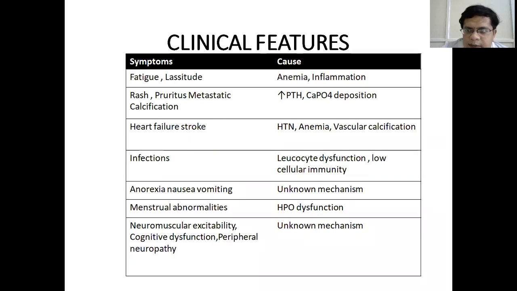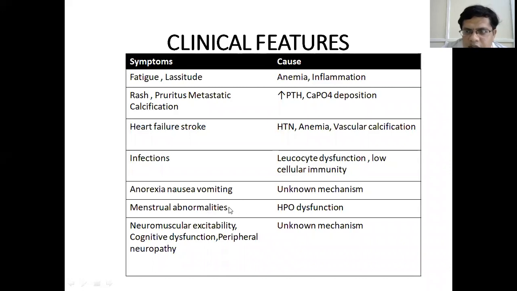So the frequent symptoms are fatigue, lassitude, which are due to anemia and inflammation. And due to increased deposition of calcium phosphate and increased parathormone, we have rash, pruritus, and deposition of calcium, that is metastatic calcification. Due to hypertension, anemia, and vascular calcification, we have increased incidence of heart failure and stroke. And in CKD, there is decreased function of the white blood cells and low cellular immunity, leading to infections. There are other features like anorexia, nausea, vomiting, where the mechanism is unknown.